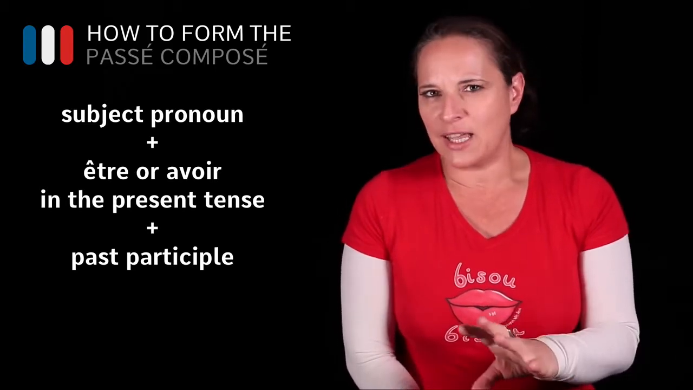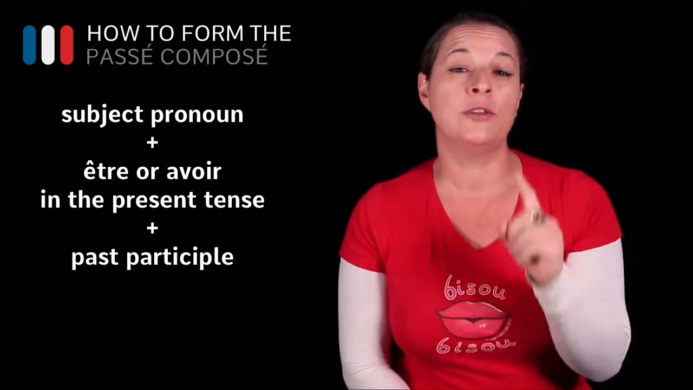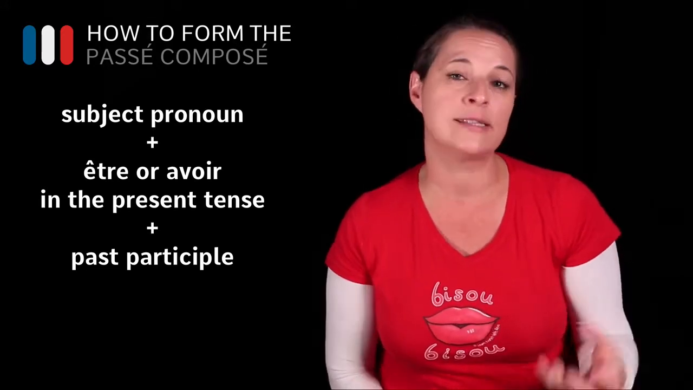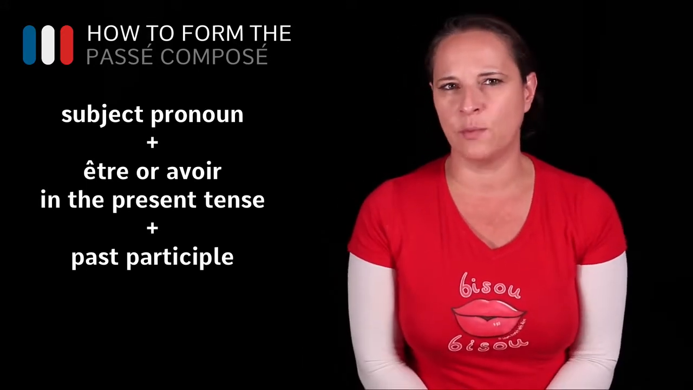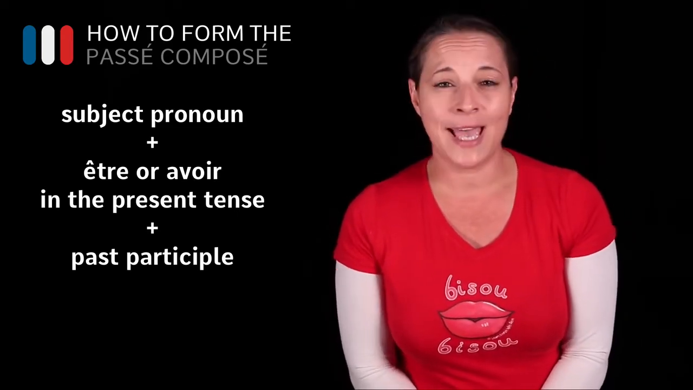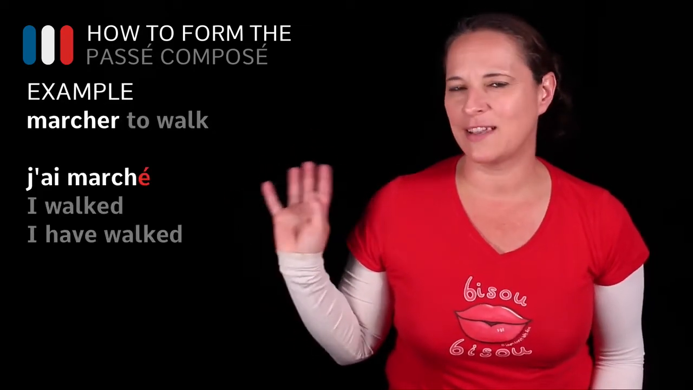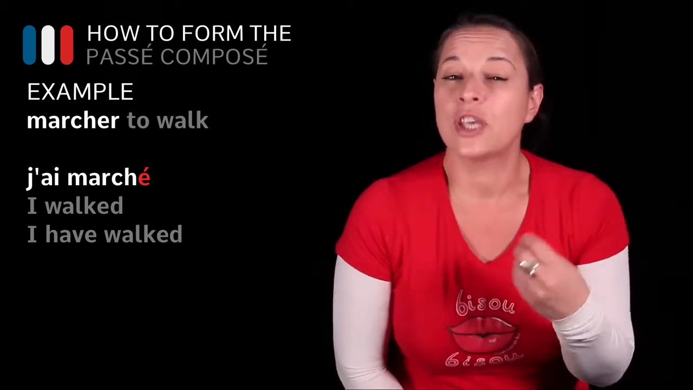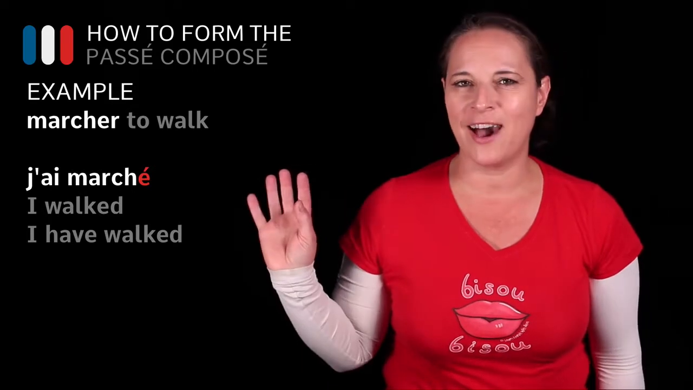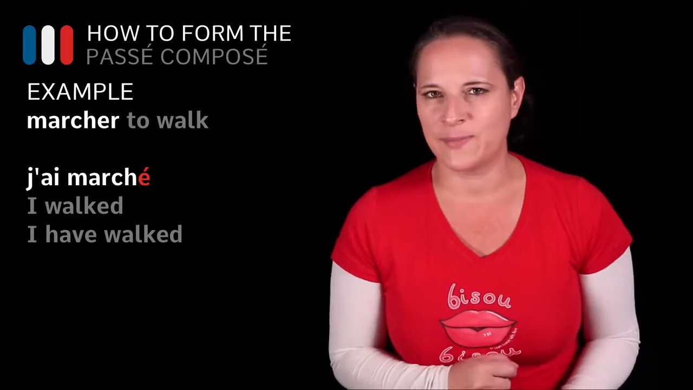Now, basically, you have the subject pronoun, you have the auxiliary verb in the present tense, and then you've got what we call the past participle, okay? That's the third part of the passé composé. So, the past participle of the first group verbs ends in É with an accent, okay, in its basic form. So if you take a verb such as marcher, what you need to do to have the past participle, you drop the R and you add an accent. And here you have the past participle.